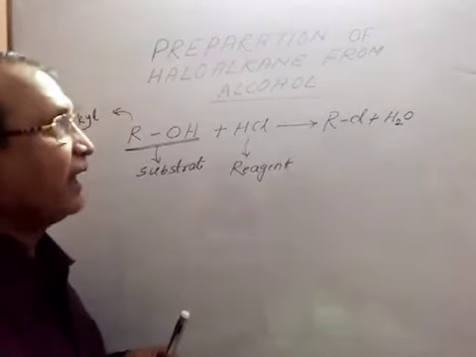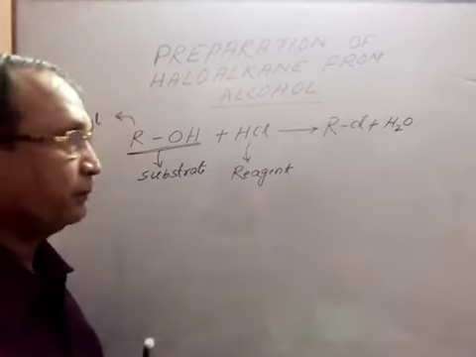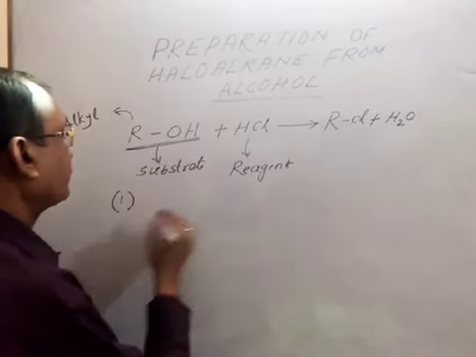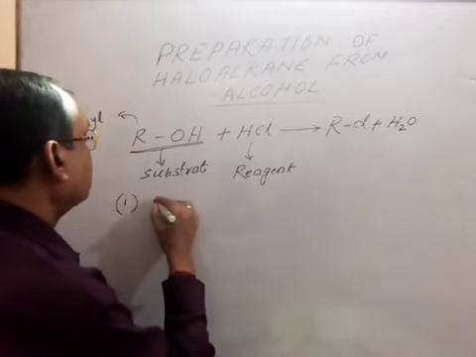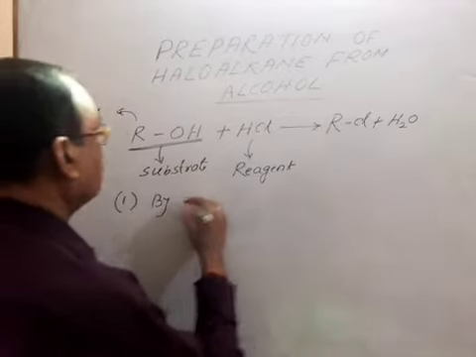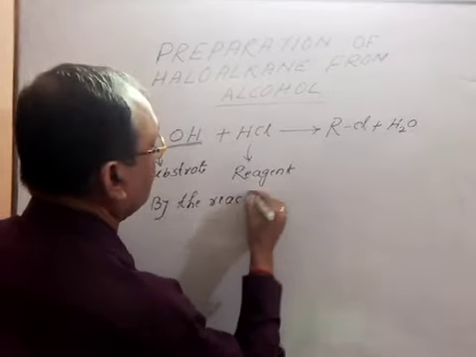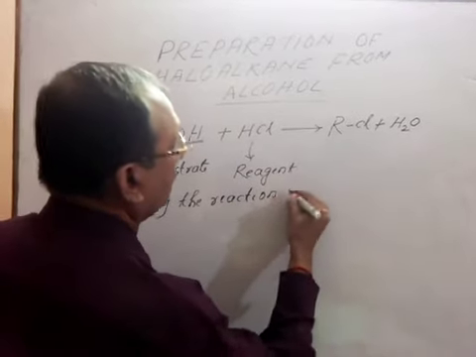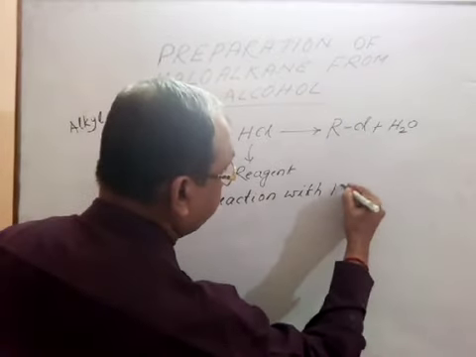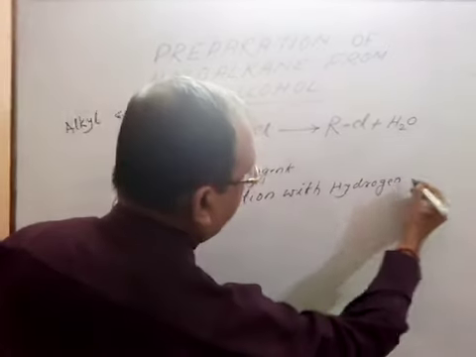We can get haloalkane from alcohol by three methods. Number one, by the reaction with hydrogen halide.